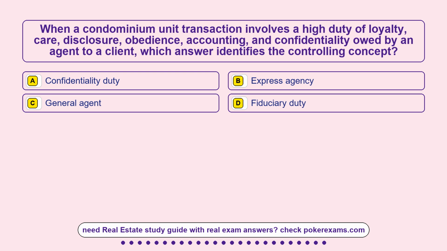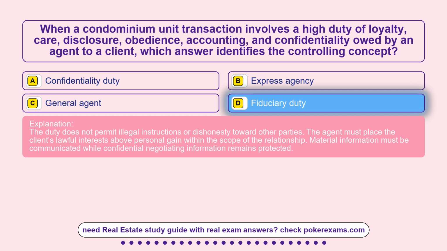Question 20. When a condominium unit transaction involves a high duty of loyalty, care, disclosure, obedience, accounting, and confidentiality owed by an agent to a client, which answer identifies the controlling concept? Option A, confidentiality duty. Option B, express agency. Option C, general agent. Option D, fiduciary duty. The correct answer is option D, fiduciary duty.